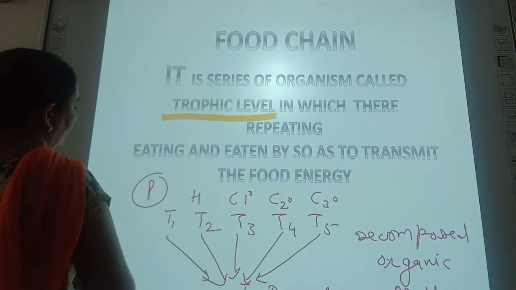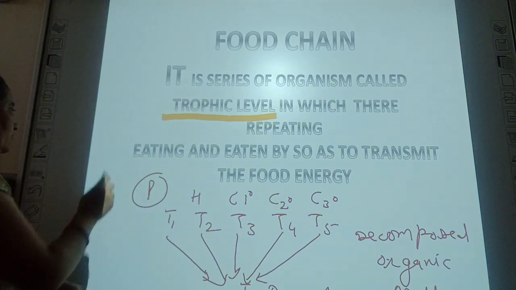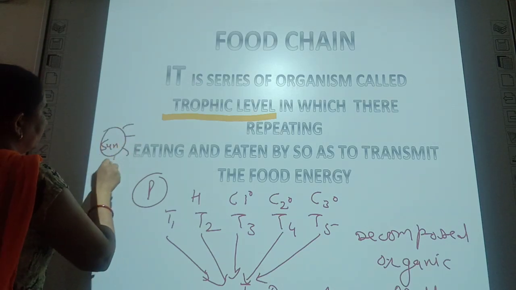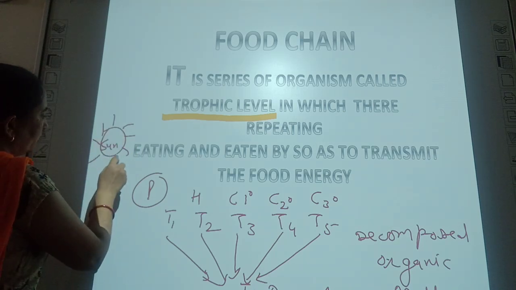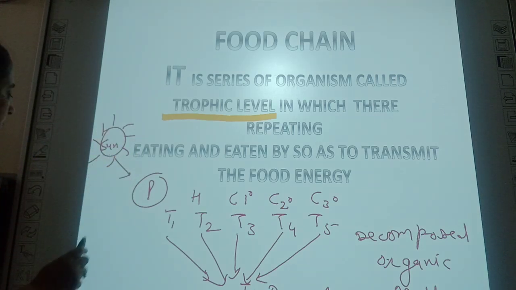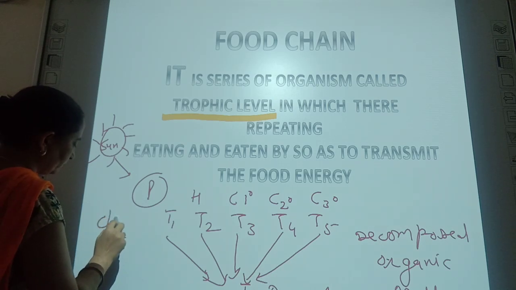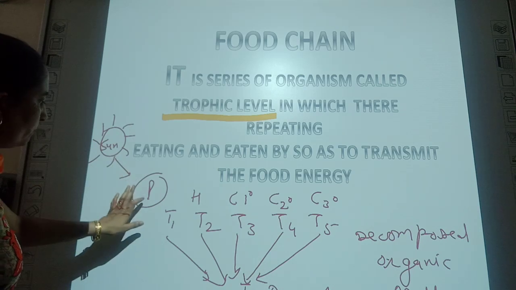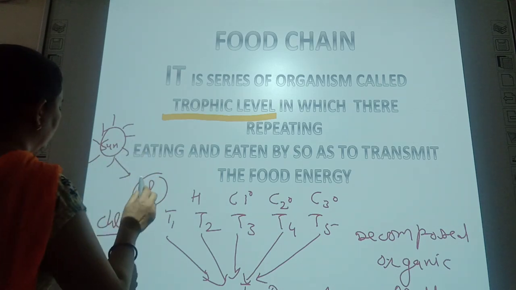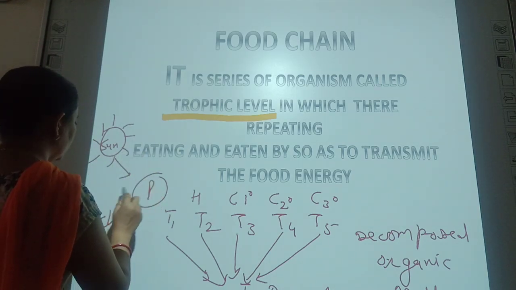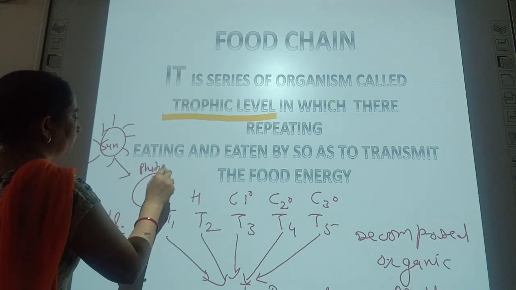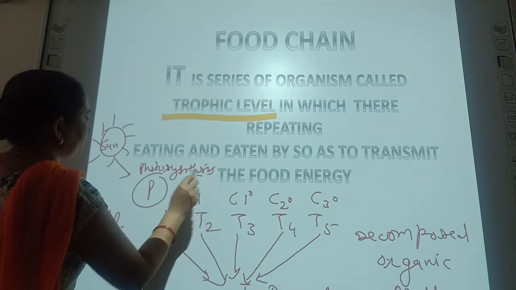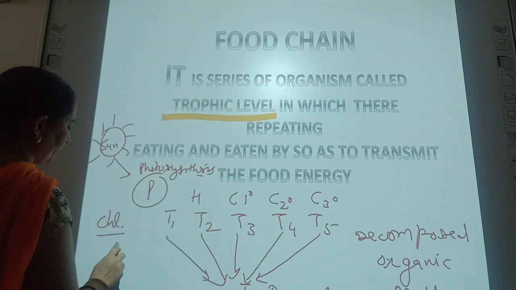So producers take their energy from the sun, and they produce their food with the help of chlorophyll. Okay? They take the energy from the sun by the process of photosynthesis. They prepare their food themselves.